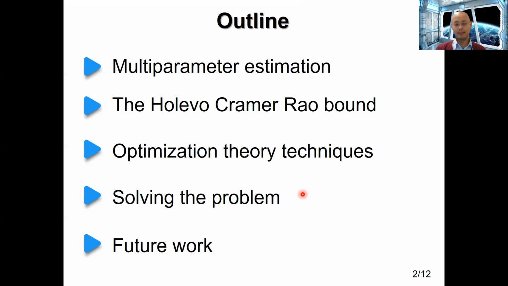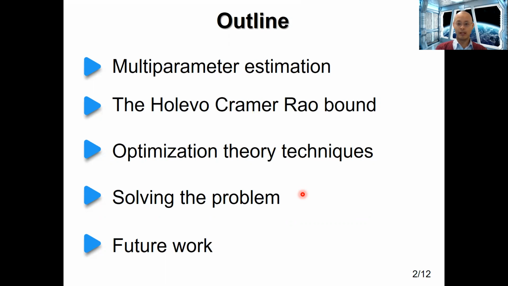An example of a parameter that one could want to estimate in a physical system could be something like the position of a particle. And as one knows from quantum mechanics, estimating the position of a particle is incompatible with estimating its momentum. So one would want to know the minimum possible sum of the variances of all of the underlying parameters that one wants to estimate.